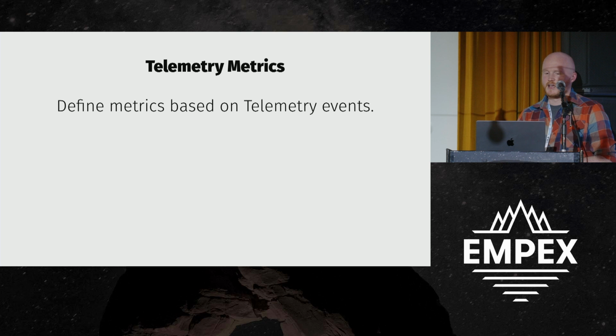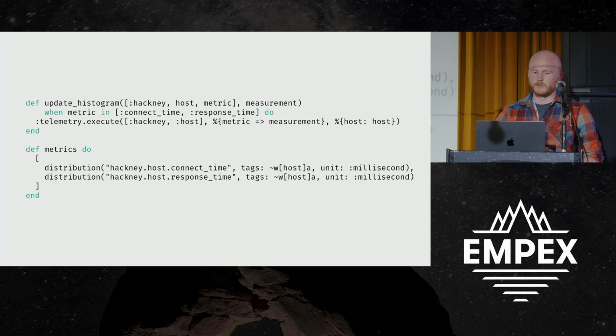Telemetry metrics are just a way to define metrics based off of events. This will be a little bit more obvious when I give an example. In this case, we're going to take the Hackney update histogram event, and we're going to execute a telemetry event. I bet you can't tell what code I've been working on lately. And then we can define metrics based off of it.